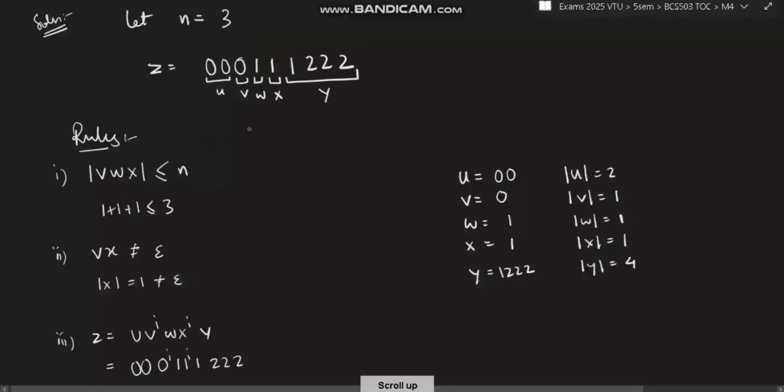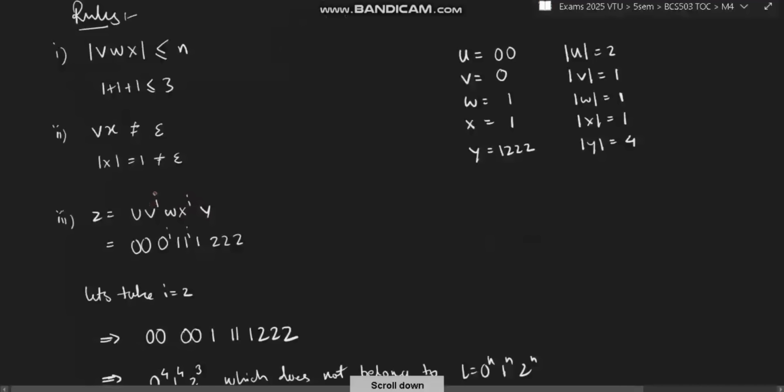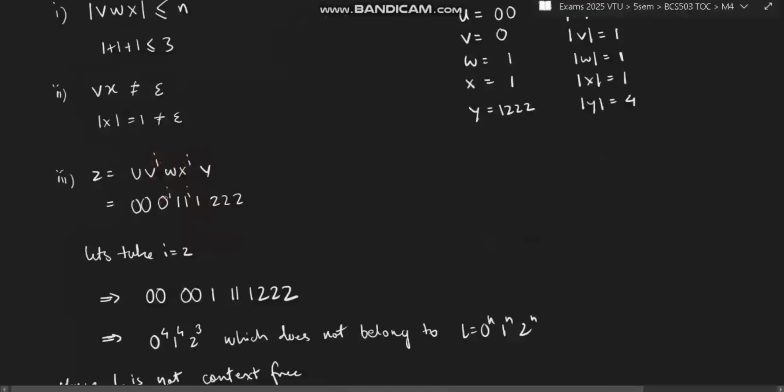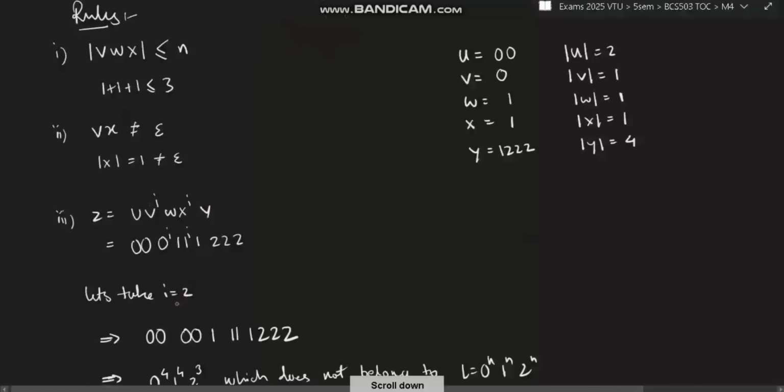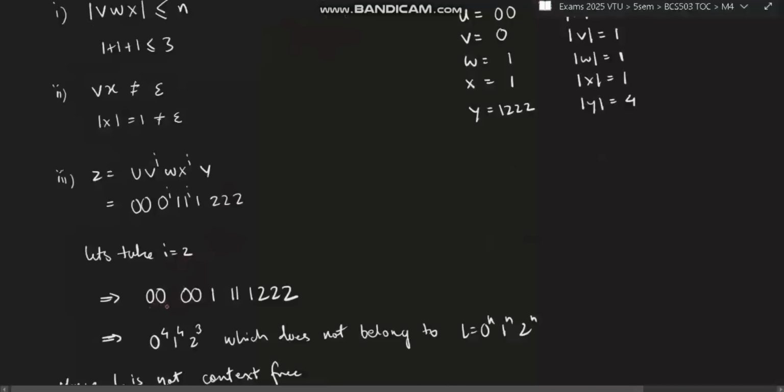And VX is not equal to null means the length of V and X is 1 and 1. So 1 into 1 is 1, it is not null, and we will be taking the powers V power i and X power i. Okay, now if we take V power i, 0 power i will come, because we have taken V as 0, right? So 0 power i will come, and here 1 power i will come. Okay, and if you pump the i value, like if you take 2, pumping means increasing the i value. If you increase the i value, so this is U, this is V, this is W, this is X, this is Y. Now, if you observe, how many zeros are there in total, 4 zeros. How many ones are there?